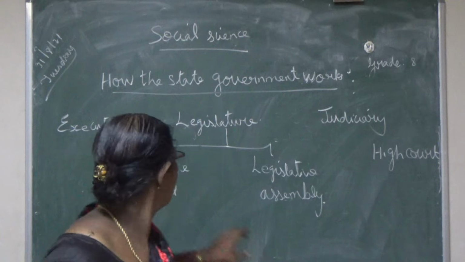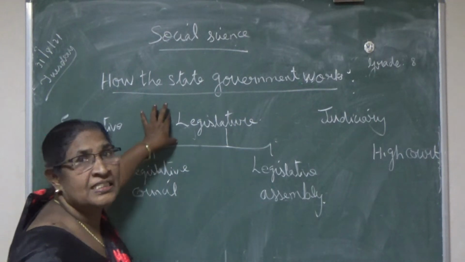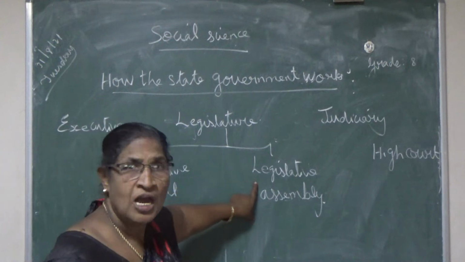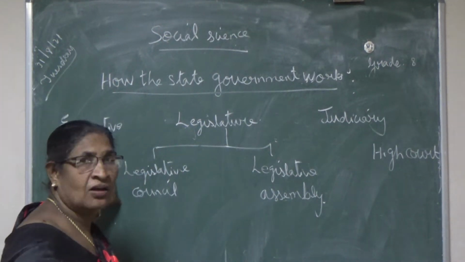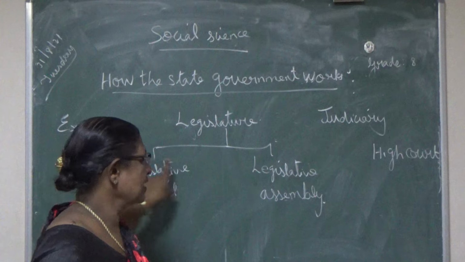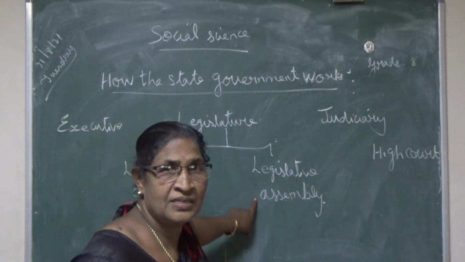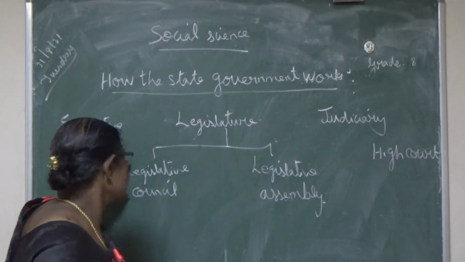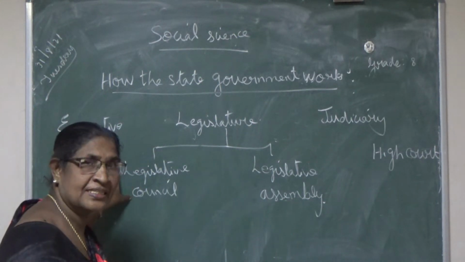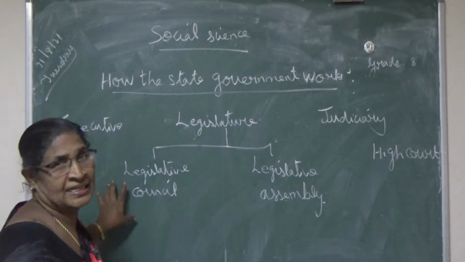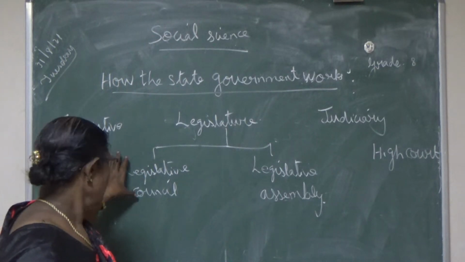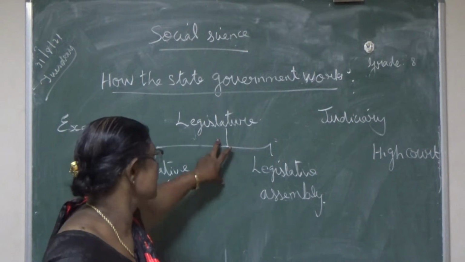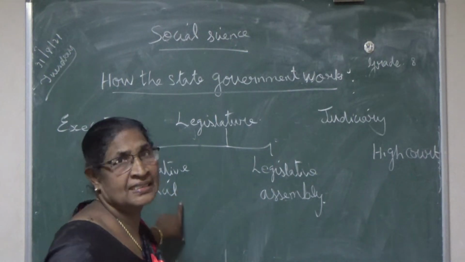In the last class I said the legislature consists of two houses, the legislative council and the legislative assembly. The legislative council is otherwise known as the upper house. The legislative assembly is otherwise called the lower house. I taught about the legislative council, isn't it? Only six states in India have both houses of the legislature.